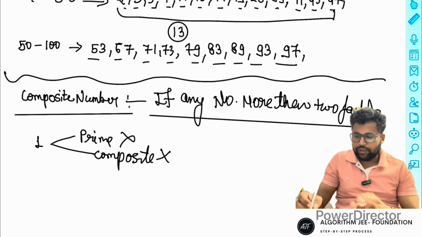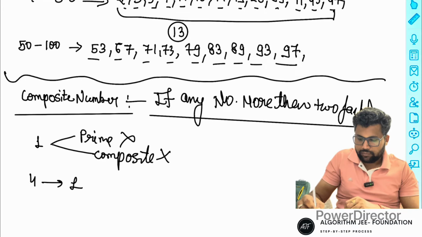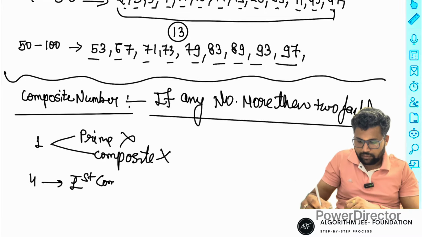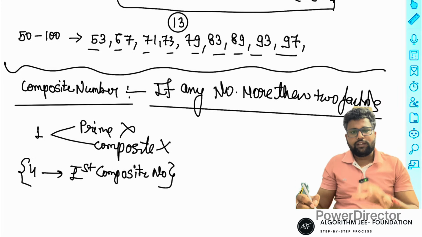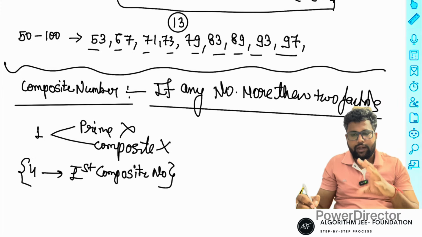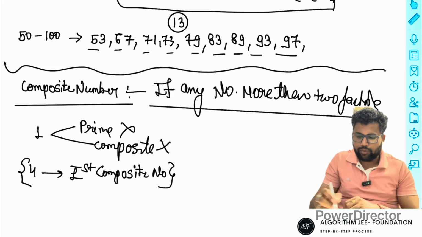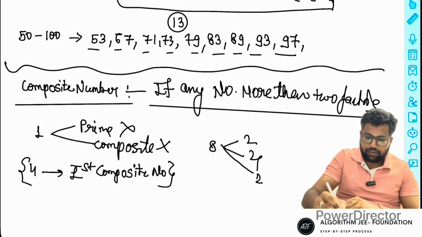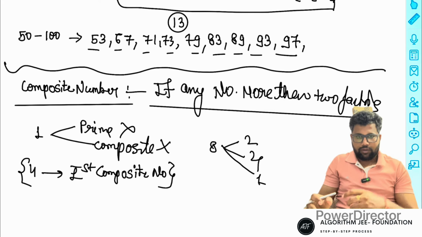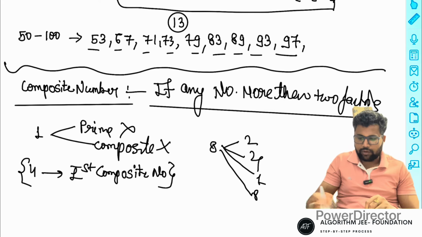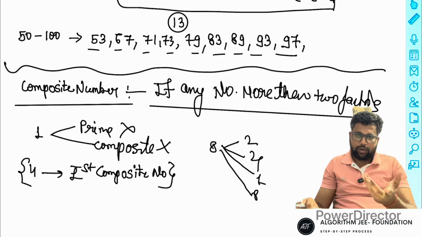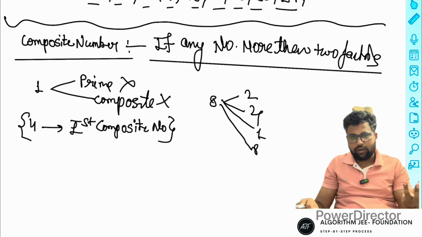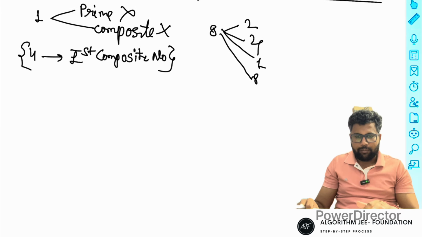Three is already prime, so the first composite number is four. After that are six, seven, eight, which have more than two factors, so they are all composite. Eight, six, two, four, one are possible factors. Eight is also a factor of this one. So these are the factors, so it is a composite number. More than two factors means a composite number. Very easy, composite numbers.